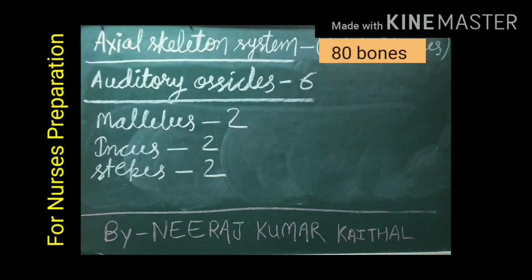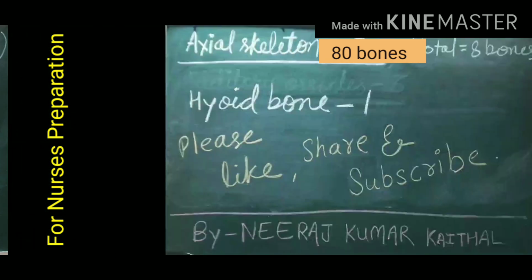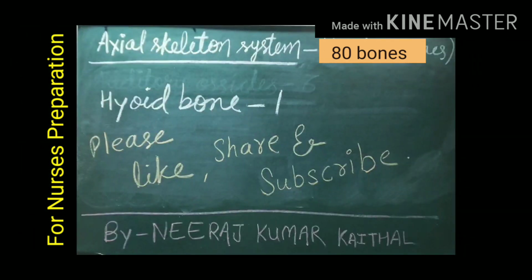Axial skeletal system includes auditory ossicles also. Auditory ossicles are found in the ear. They are helpful in the hearing process. Total 6 auditory ossicles are there. 2 malleus. Malleus bones are also known as hammer-shaped bone, 2 incus, and 2 stapes bone. Stapes bone is the smallest bone of our body. Hyoid bone, 1 in number.